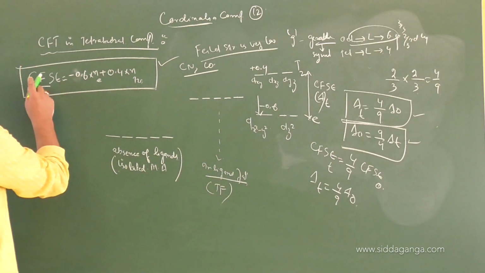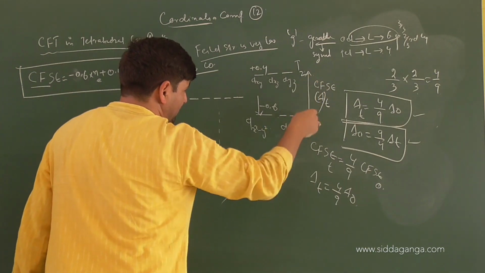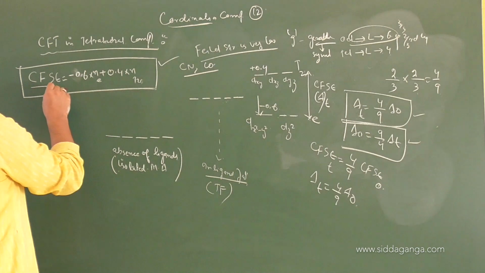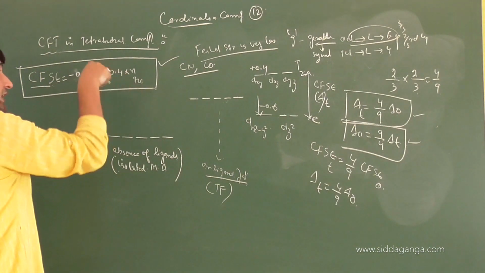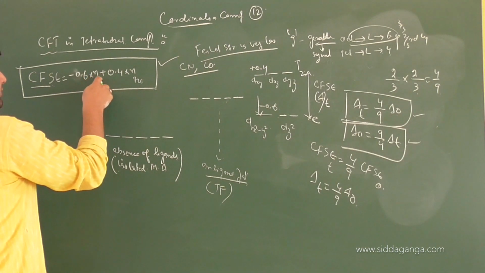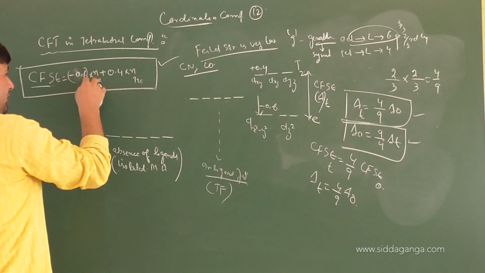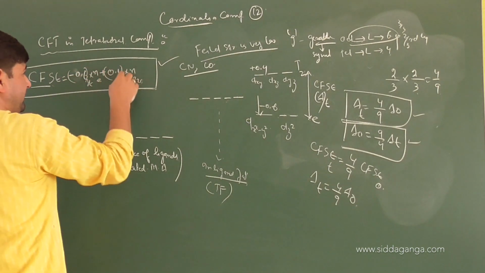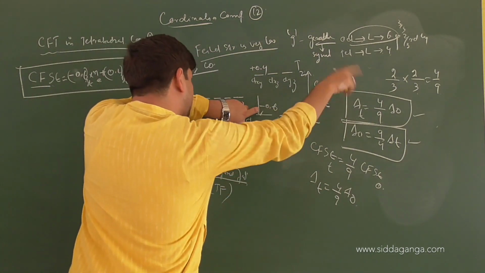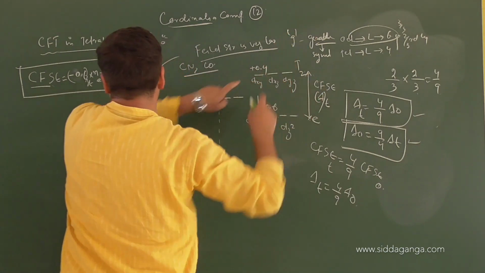I will write here. Don't get confused between this and crystal field splitting. Crystal field splitting is the energy difference during the splitting of the degenerate d orbitals. Crystal field stabilization energy is the total stability that the complex has in the presence of a field. So 0.6 into the number of electrons in the E set, 0.6 of what? Delta T. 0.4 of what? Delta T. So this is stabilizing by 0.6 of the total, and this is destabilizing by the value of 0.4.